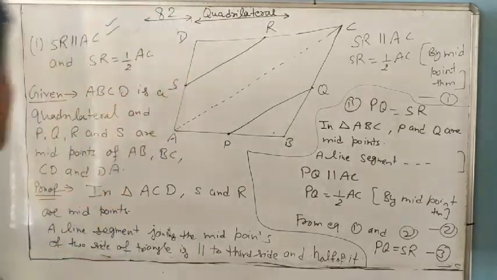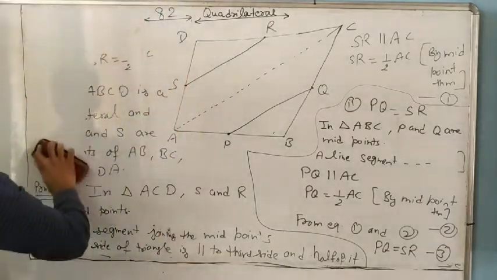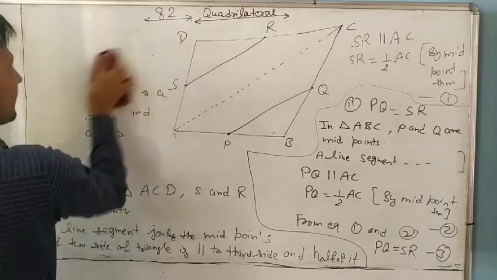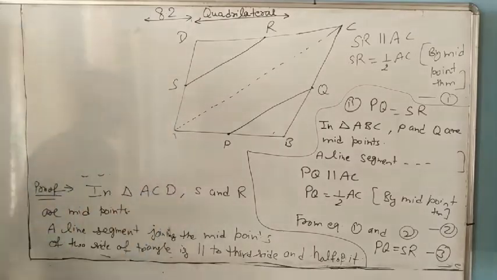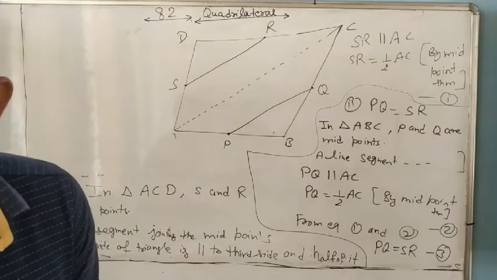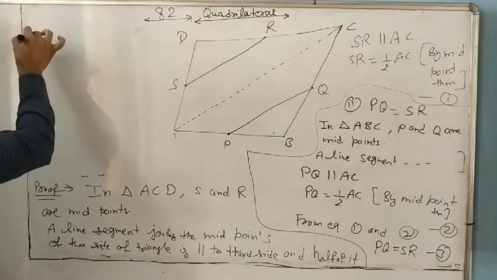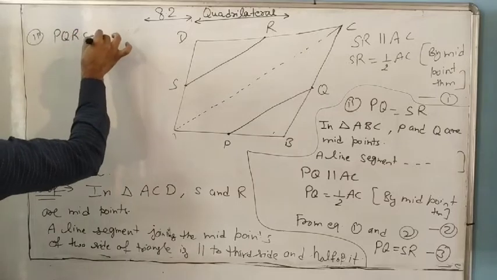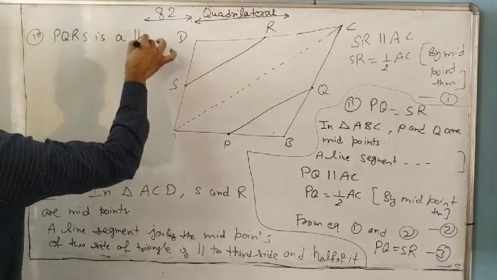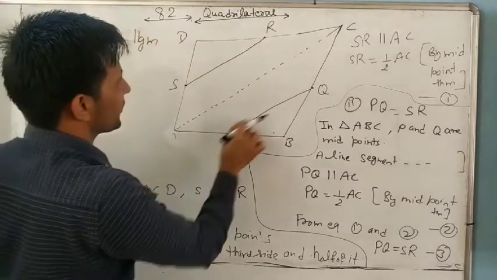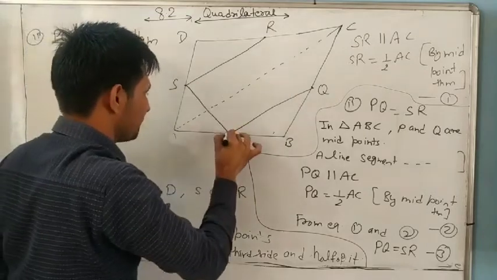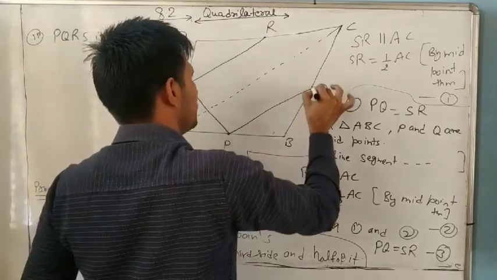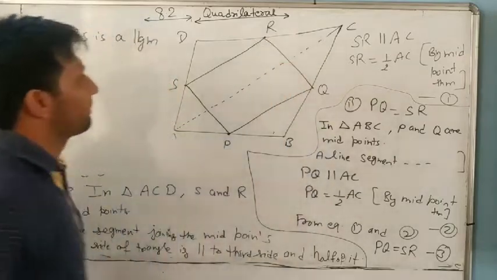Understand? Now the third part remains. In the third part we will use the second and first parts. Prove that PQRS is a parallelogram.